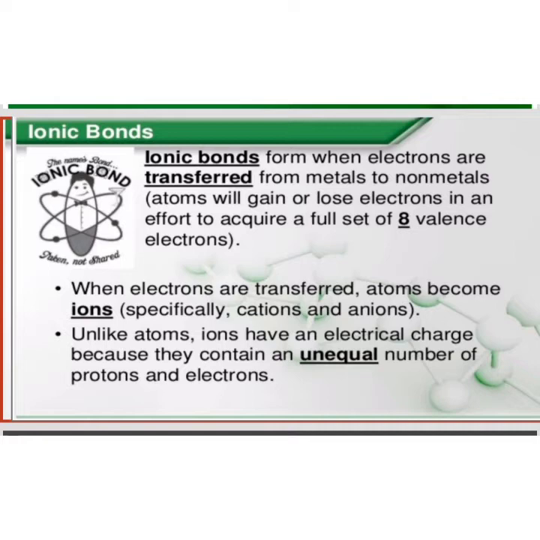Whenever electrons are transferred, atoms change into ions. It may be cation or anion. Now, what is the meaning of cations? These are the positive charge particles, whereas anions have the negative charge. Unlike atoms, ions have an electric charge because they contain an unequal number of protons and electrons.